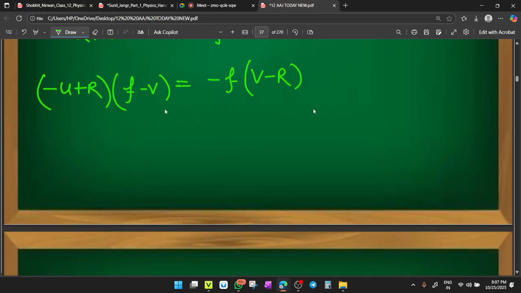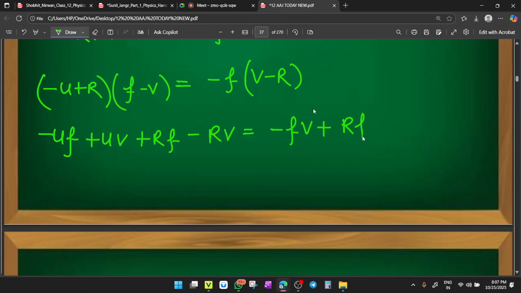Now, here multiply minus U into f becomes minus Uf, minus U into minus V becomes plus UV, R into f, and minus RV, that is equal to minus fV and plus Rf.